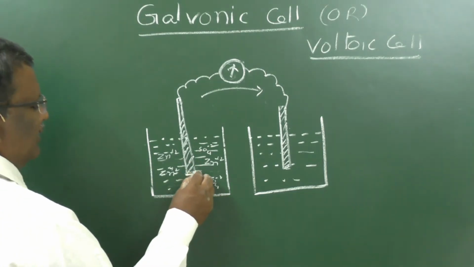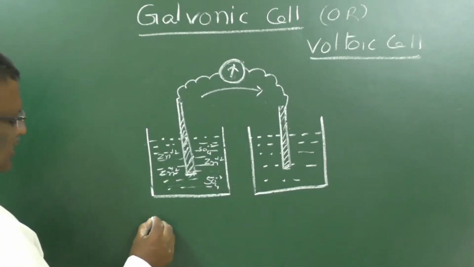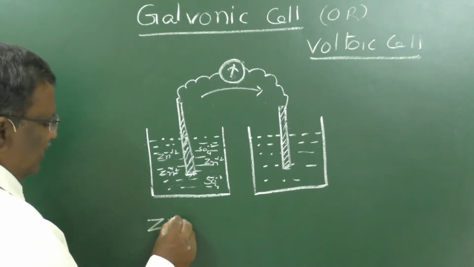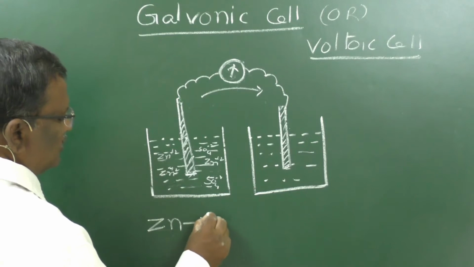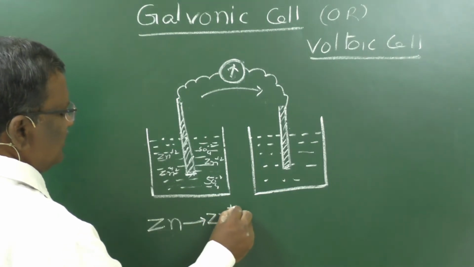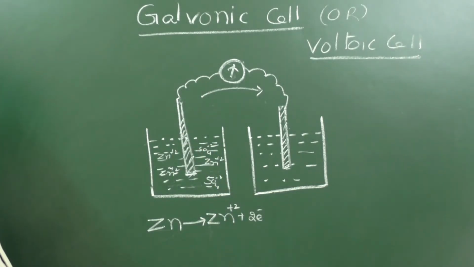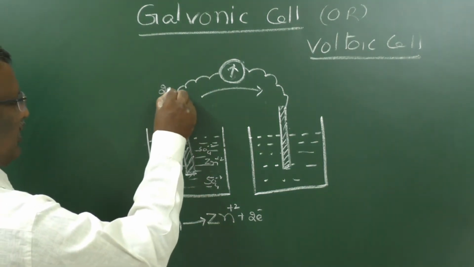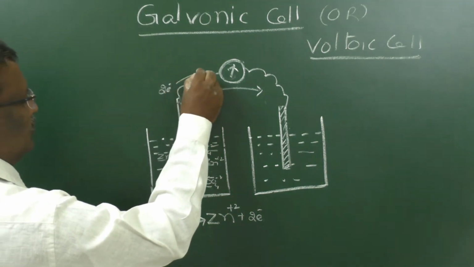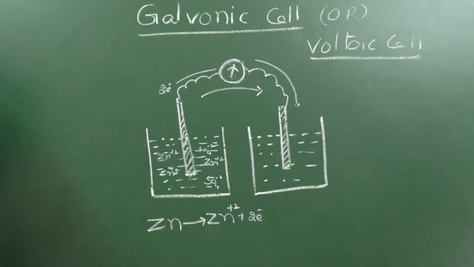Now, when this zinc rod is connected to copper, as zinc has the tendency to donate electrons, the zinc atoms present in the electrode will release electrons and oxidize as Zn plus 2 ions. This reaction is said to be oxidation. Those electrons which are released here will travel through this copper wire and reach the copper electrode.